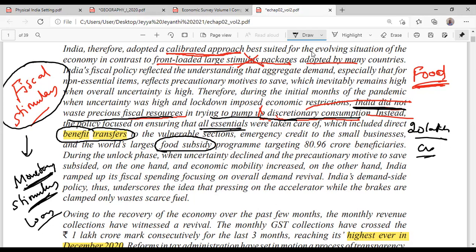Then a lot of people came out and started criticizing the government: what the government is doing, government has to spend more. Why the government was not spending more was the fear of fiscal deficit.